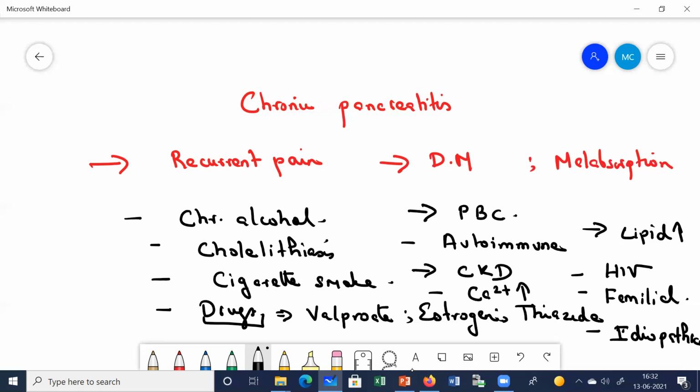Clear? Okay. Next, I told you about the causes. Next, what are the clinical features? So in these patients, as I told you, pain is the main feature of any type of pancreatitis. So here also the patient has acute recurrent pain.